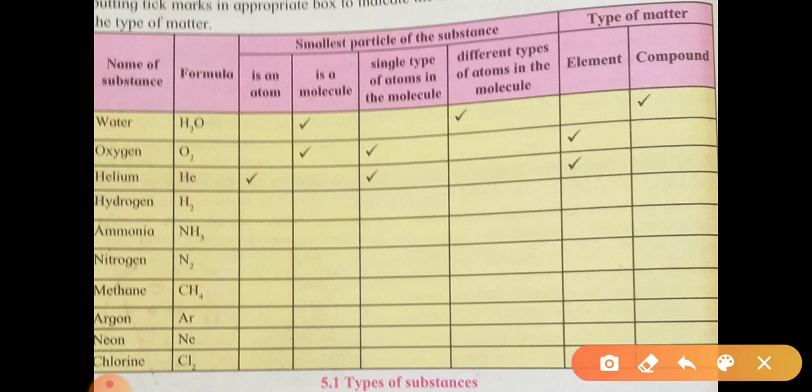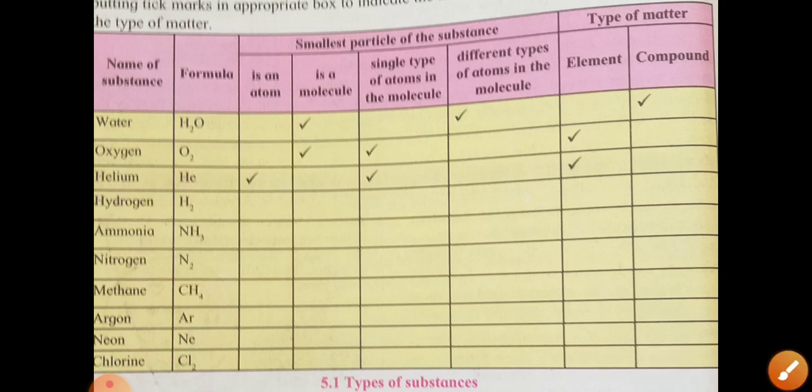Second, oxygen. What is the formula of oxygen? O2. Yes. Is oxygen an atom? No, because here two oxygen atoms are there, not single. Therefore it is a molecule. Single type of atoms? Yes, because oxygen O2 contains O and O, means single. Different types? No. Is it an element? Yes, oxygen is the element. So oxygen O2, O plus O, O2 element. It is not a compound. So O2 is a molecule and it contains element oxygen.